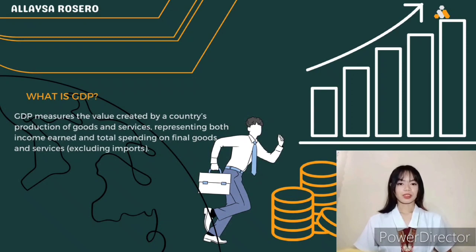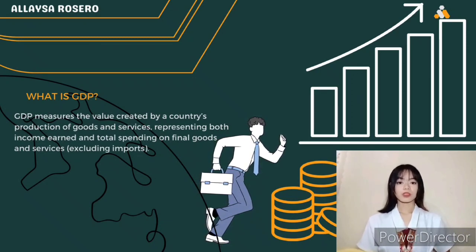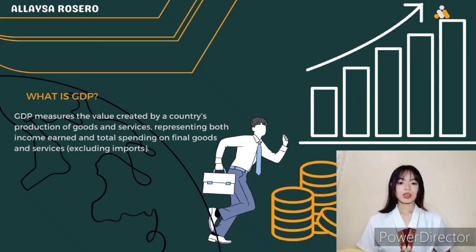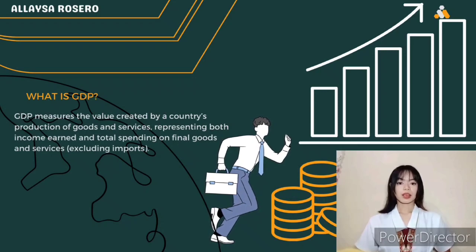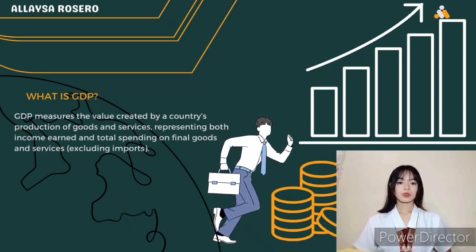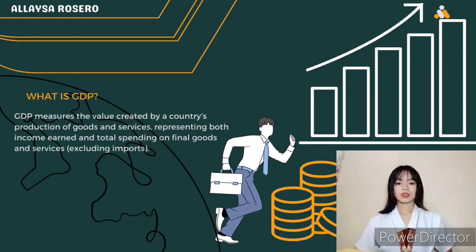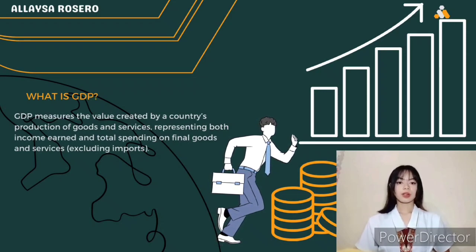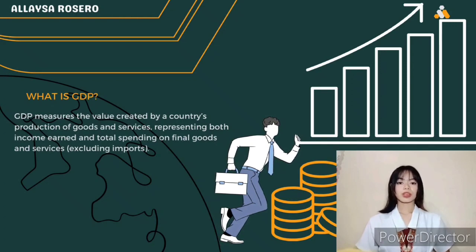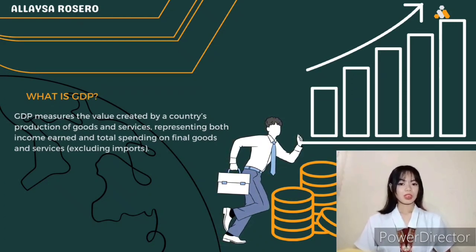GDP is all around us. It's cars, clothes, doctors, and even hairdressers. Some people produce goods like cars and clothes, others produce services like doctors and hairdressers. So if you add up the value of goods and services, you get GDP. Or you can add up incomes. If you add up the incomes in the Philippines, you get Philippine GDP.